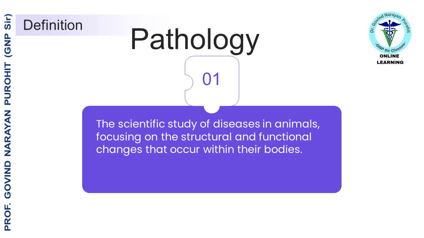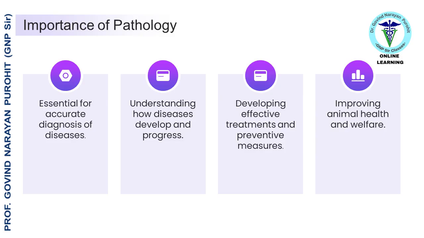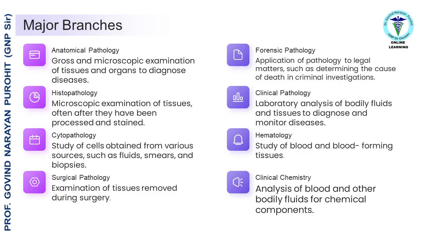In its shortest form, pathology is the scientific study of disease. Pathology is essential for accurate diagnosis of diseases. It also helps in understanding how diseases develop and progress that may eventually help in developing effective treatments and preventive measures. Pathology has many branches such as anatomical pathology, histopathology, cytopathology, surgical pathology, clinical pathology, hematology, and clinical chemistry.